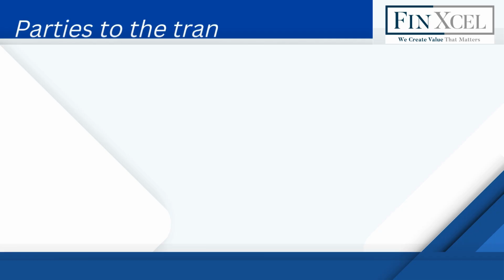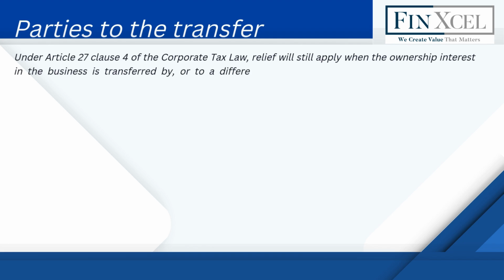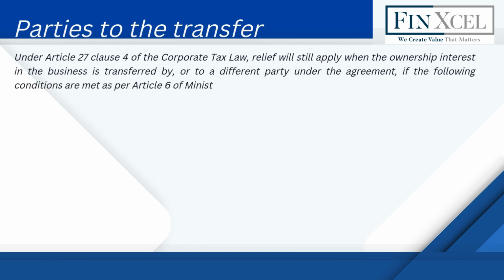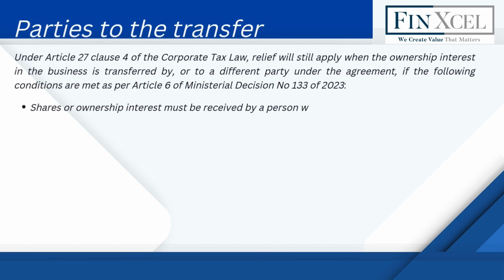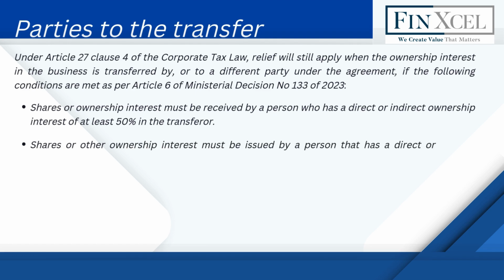Parties to the transfer. Under Article 27 Clause 4 of the Corporate Tax Law, relief will still apply when the ownership interest in the business is transferred by or to a different party under the agreement, if the following conditions are met as per Article 6 of Ministerial Decision No. 133 of 2023. Shares or ownership interest must be received by a person who has a direct or indirect ownership interest of at least 50% in the transferor. Shares or other ownership interest must be issued by a person that has a direct or indirect ownership interest of at least 50% in the transferee.